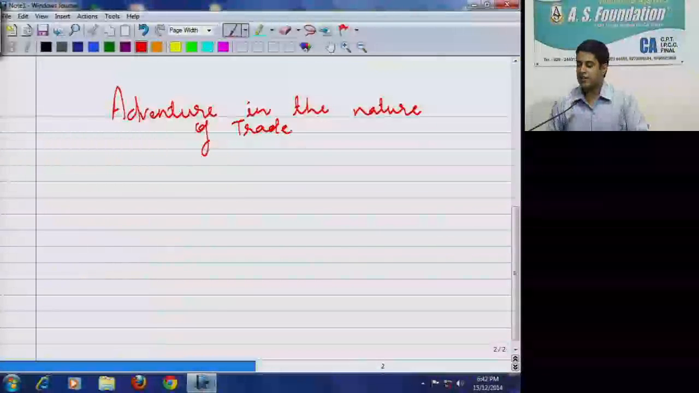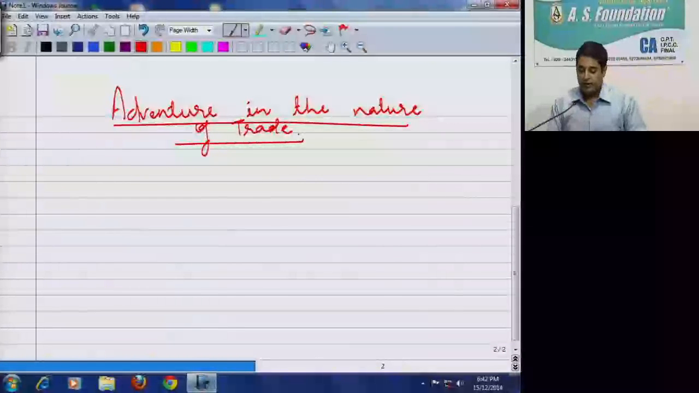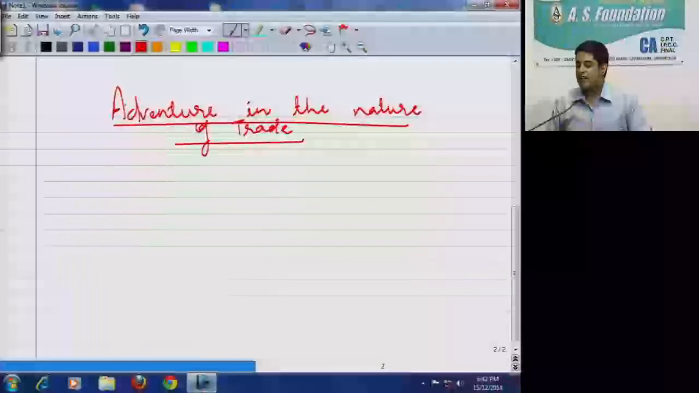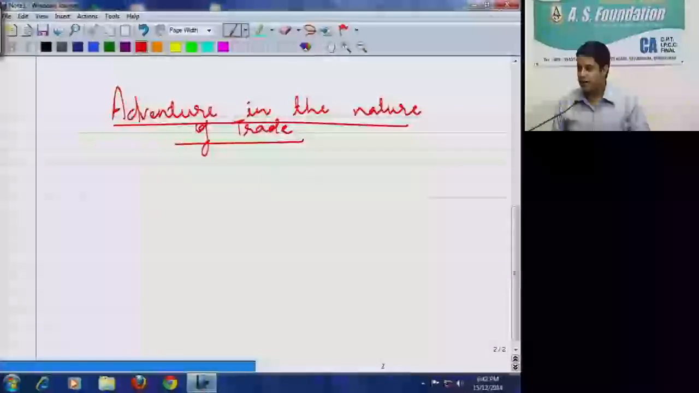Now in the definition we have one more thing, adventure in the nature of trade. Now what is the difference between trade and adventure in the nature of trade?